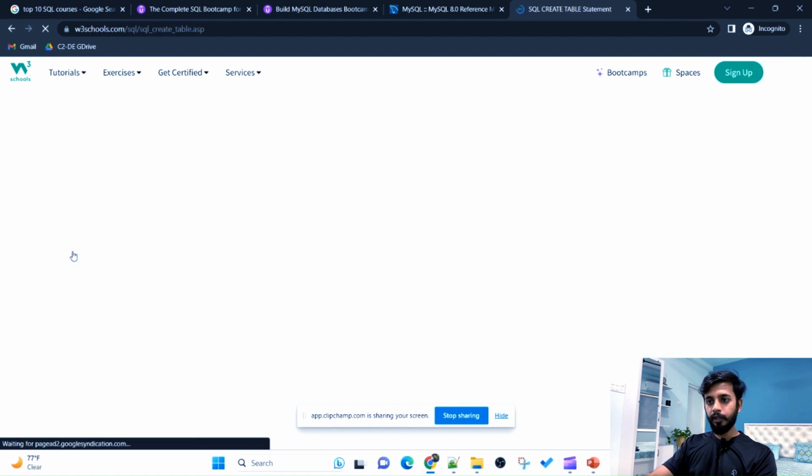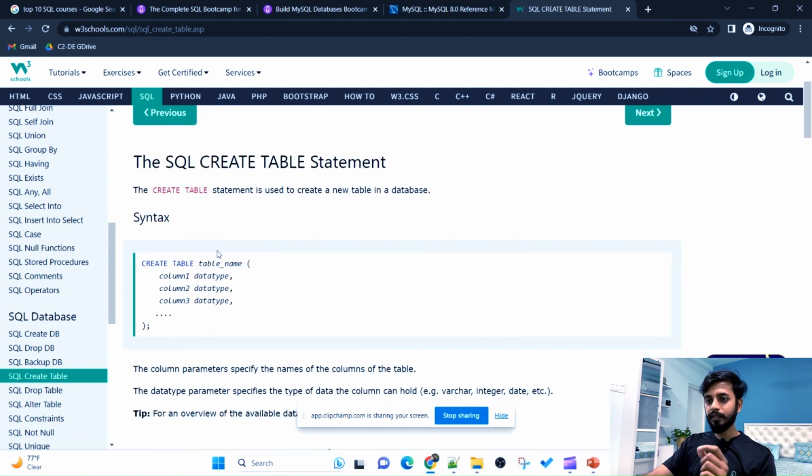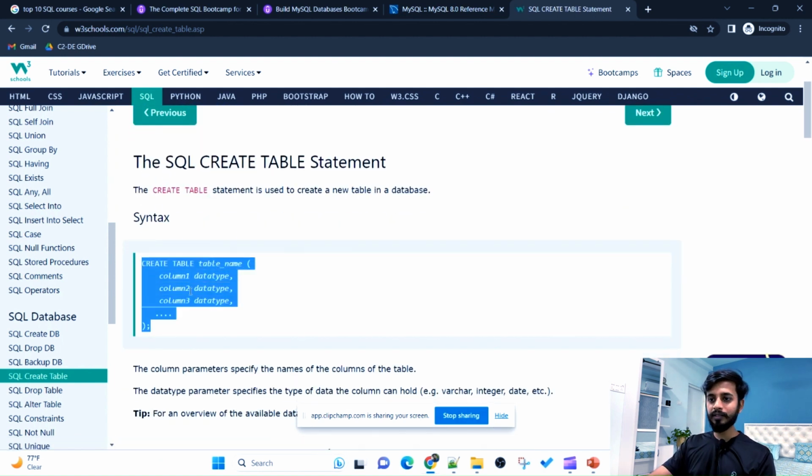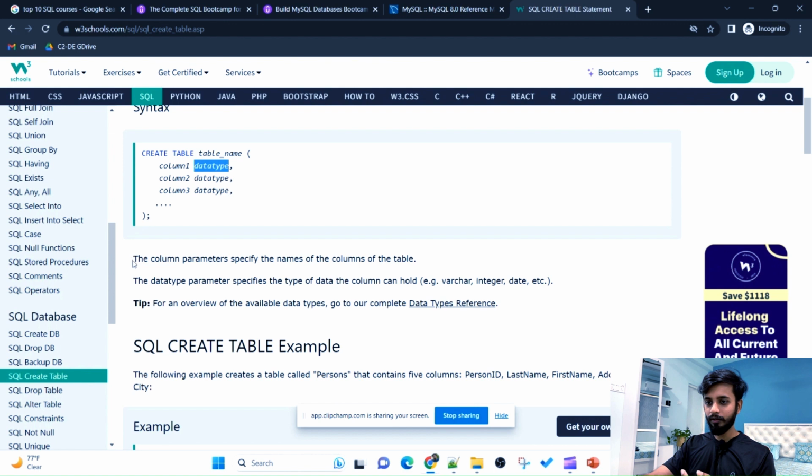So the next step, what I'll do for practice is I will read all this blog. Okay. And now if you see the syntax, what W3 School has done is they have simplified the syntaxes. So it is much easier to read and remember. Now, what is the syntax to create a table? It's create table, table name, and then column 1 data type, column 2 data type. Okay. Now, what is this table name? What is this data type? So all the explanation they have given here. Okay. And reference links are also here. So it's a beautifully designed website.